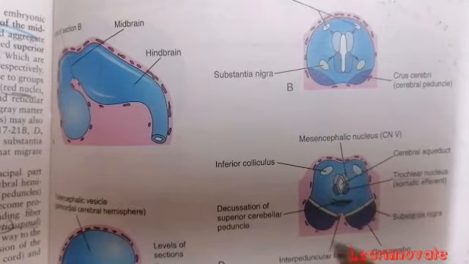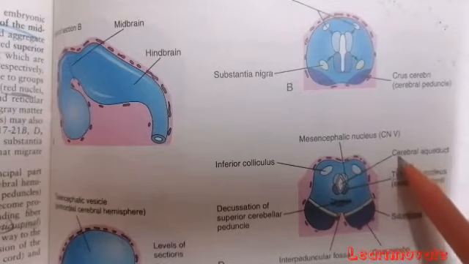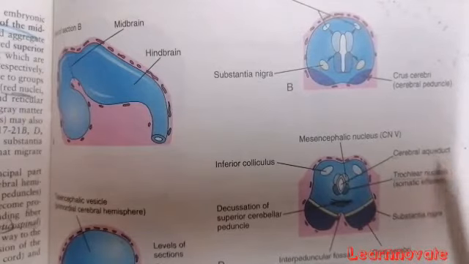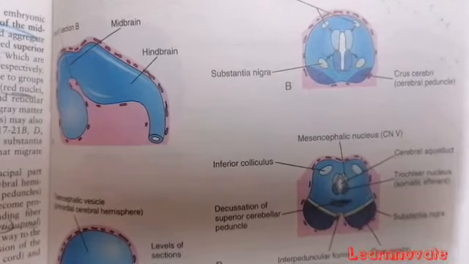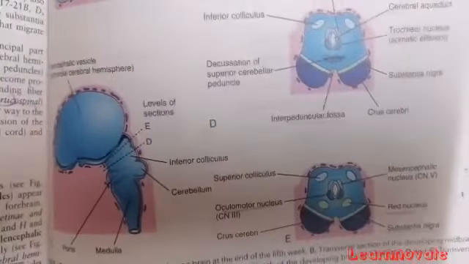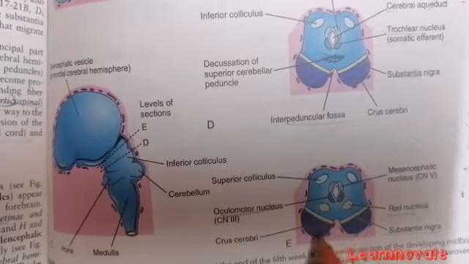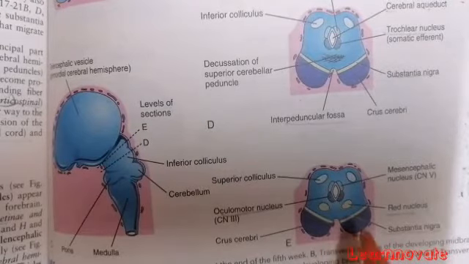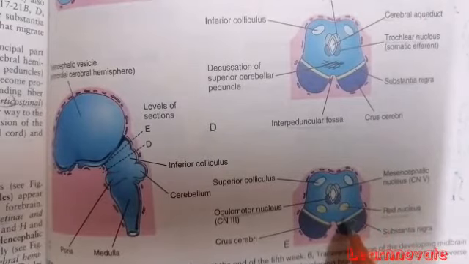So this is the development of the midbrain completed, and the cavity of the midbrain is called the cerebral aqueduct, derived from the ventricle, and it connects the third and the fourth ventricle. At the end we can see the structures formed: the posterior tectum, the anterior tegmentum, and the crus cerebri, differentiated by the substantia nigra from the other parts of the midbrain. The cavity is the cerebral aqueduct that connects the third and the fourth ventricle.